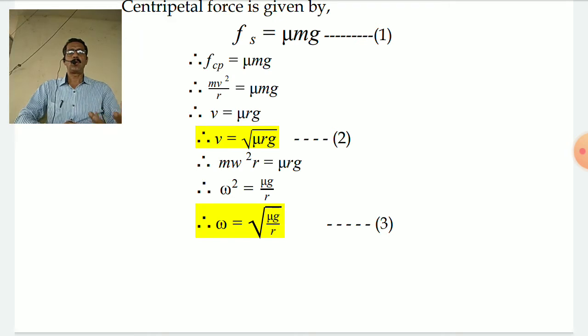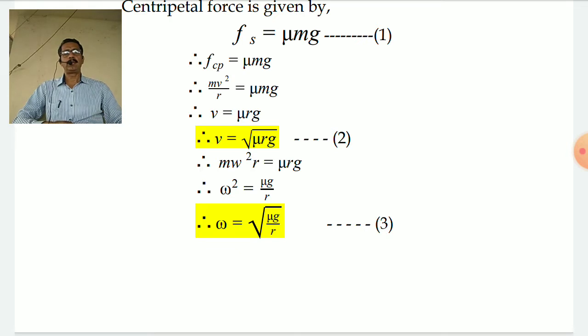If you are placing a coin on a rotating disc, the mass of the coin is not important either. What it does depend on is the coefficient of friction, the radius of the circular path, and of course the acceleration due to gravity. But at a certain place on the earth, the value of acceleration due to gravity will remain constant. So v is directly proportional to the square root of mu, and directly proportional to the square root of the radius of curvature.